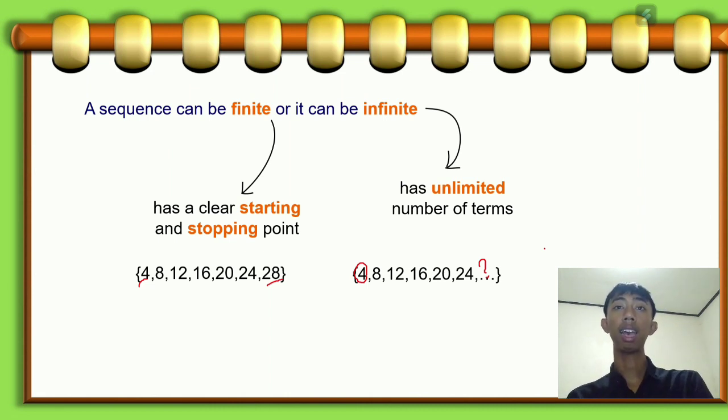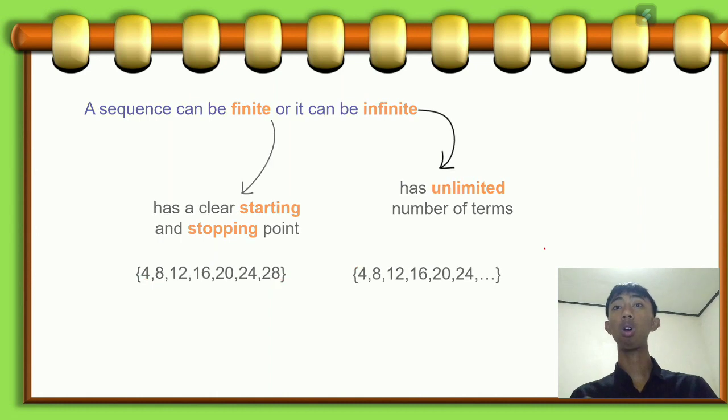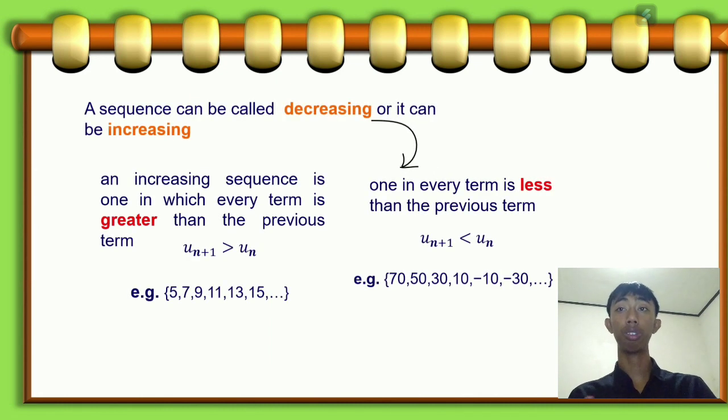Okay, next. A sequence can also be decreasing or increasing. Look at the sequence 5, 7, 9, 11, 13, 15, and so on. It is an increasing sequence because every term is greater than the previous term.